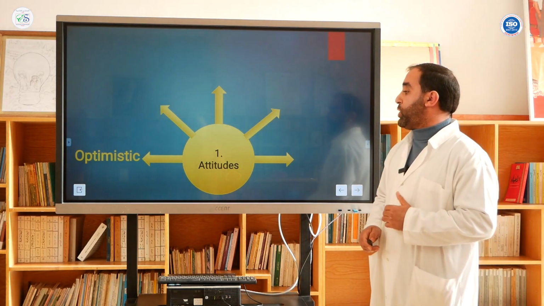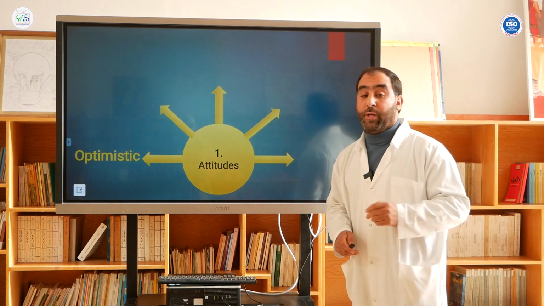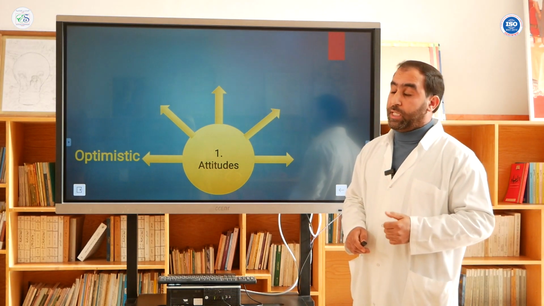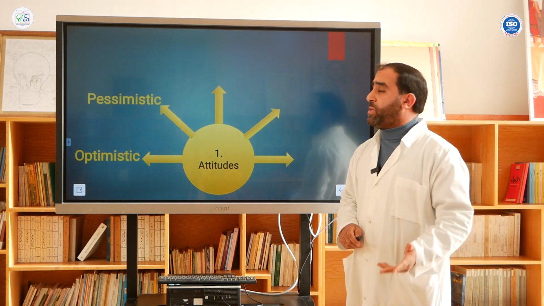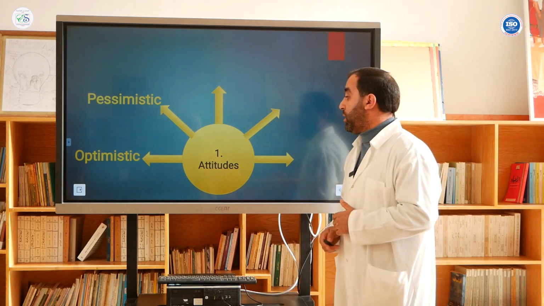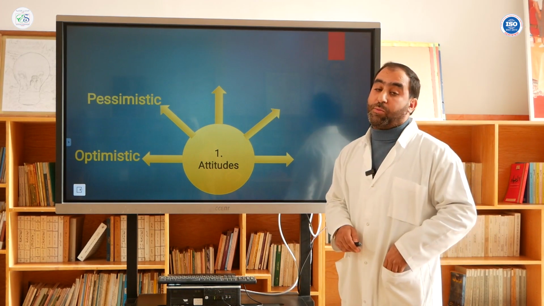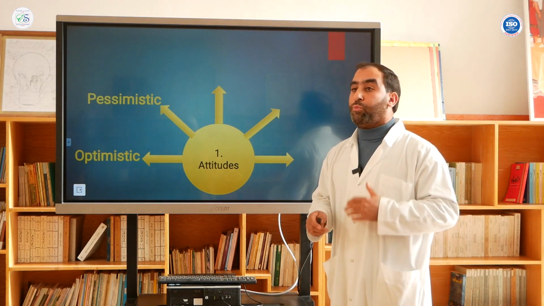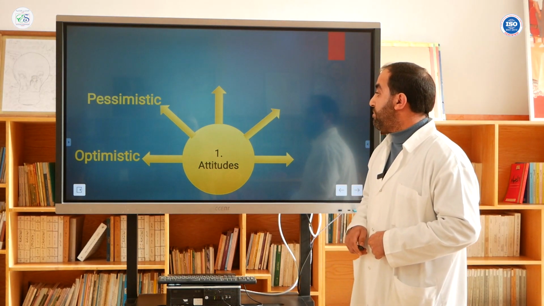Optimistic is used when you want to describe someone who believes that good things will happen in the future. And pessimistic is the opposite of optimistic, which means it is used to describe someone who thinks that bad things are more likely to happen.